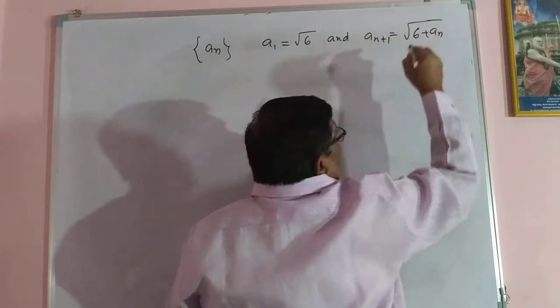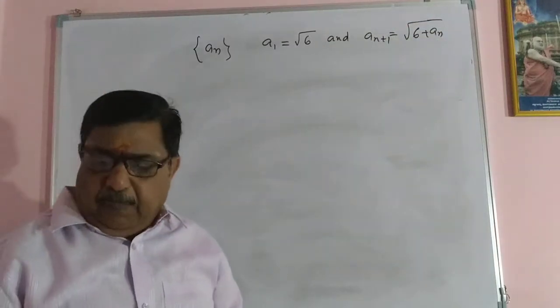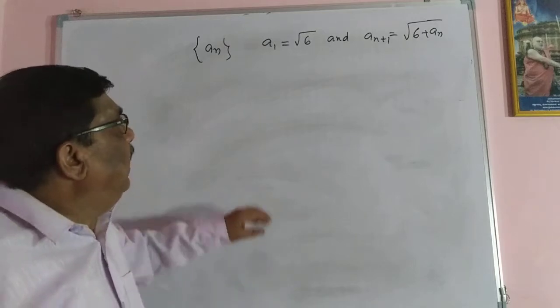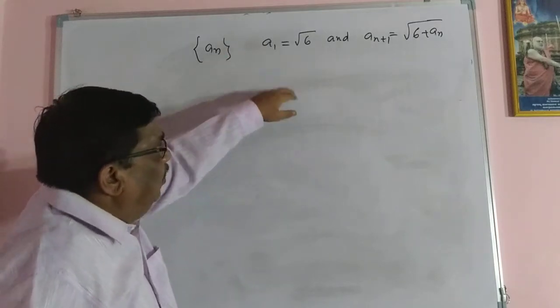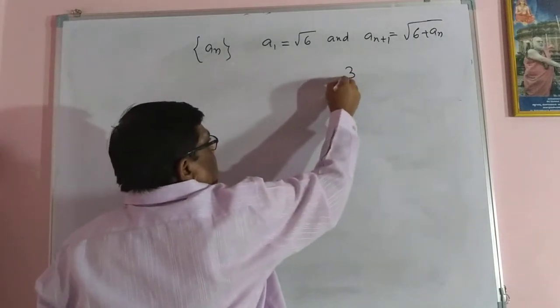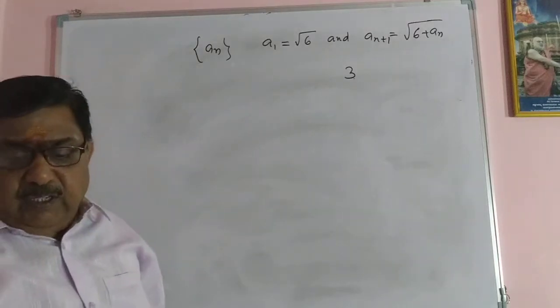Earlier I had 2 into an. Now we have a plus sign. And prove that it is convergent and converges to 3.